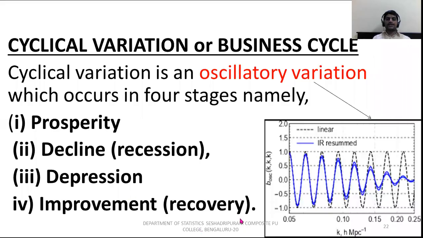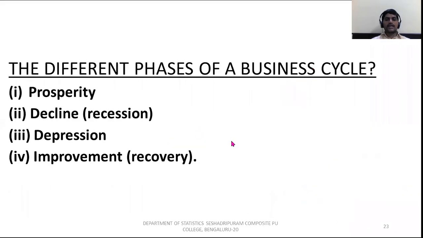number 4, recovery. I'll repeat, these are the 4 stages of business cycle: one is called prosperity, one is called recession, one is called depression, and one is called recovery. I repeat once again, what do you mean by cyclical variation? Cyclical variation is an oscillatory variation which occurs in 4 stages, namely prosperity, then recession, depression, recovery. This is the definition of cyclical variation. Every business happens like this only.